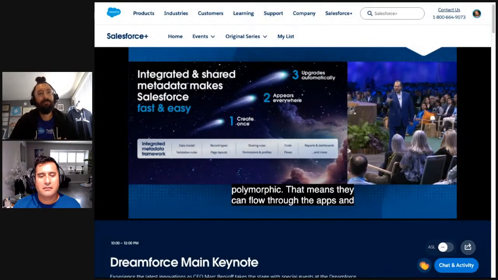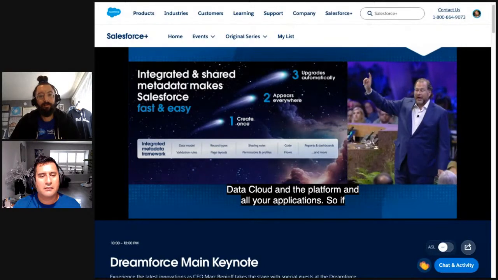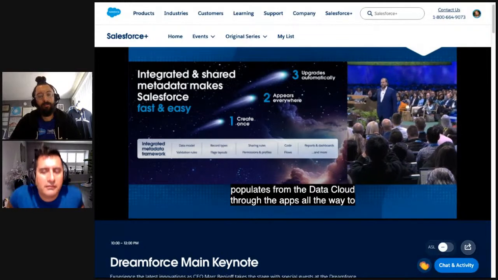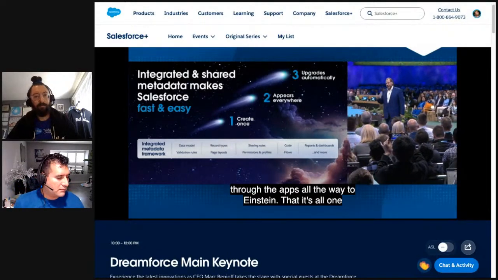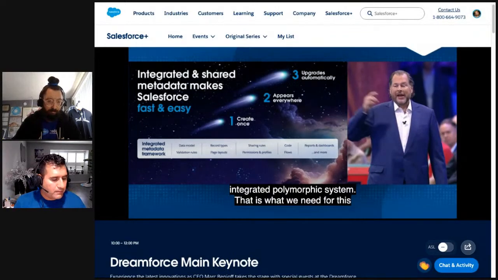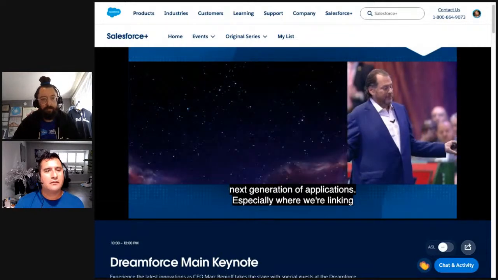So if you create a new field, it populates from the data cloud through the apps all the way to Einstein. It's all one integrated polymorphic system. That is what we need for this next generation of applications, especially where we're linking AI and data and CRM together at a level like we've never seen before.